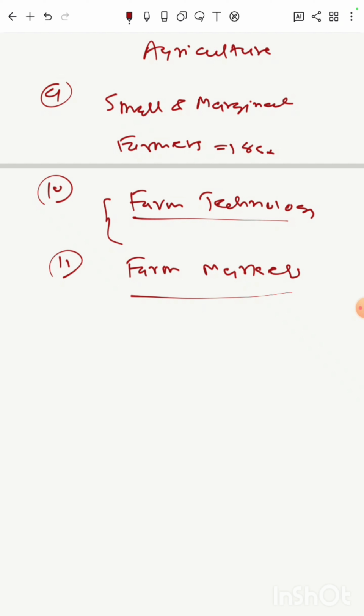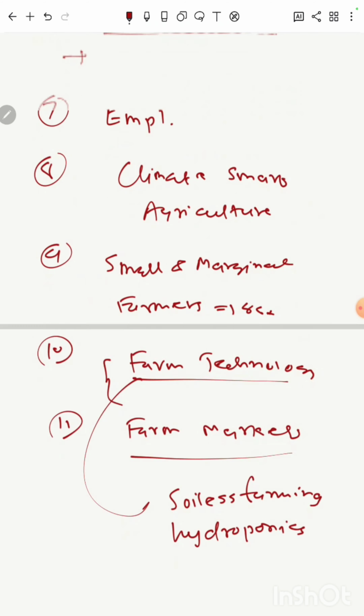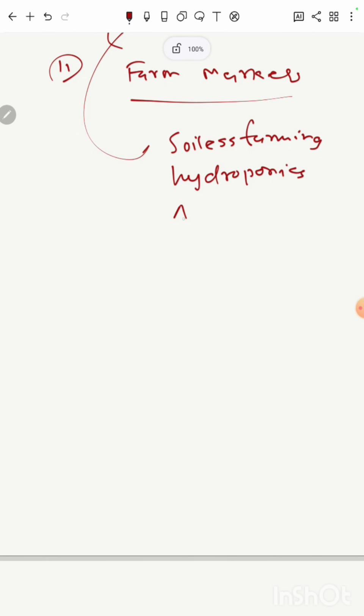How mechanical organization of agriculture, or how there has been automation in the farming sector. So you read that. Apart from that, you read about nanotechnology, how nano sensors are deployed to do smart farming. What is soilless agriculture? So in farm technology you will come across soilless farming. Then there is hydroponics. Then there is aquaponics.